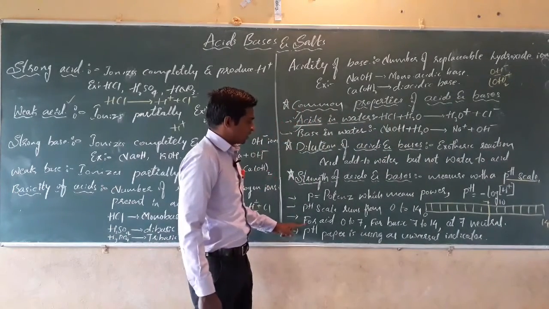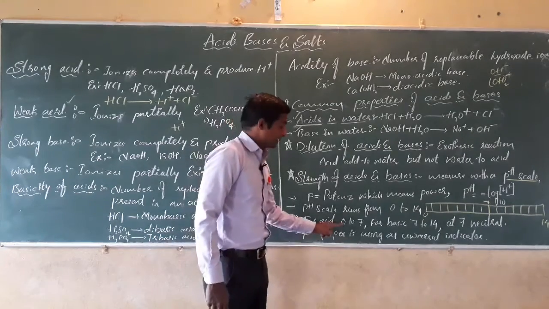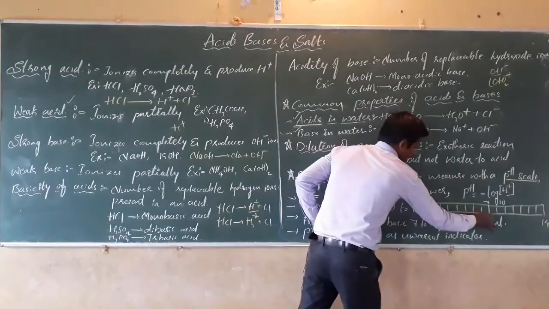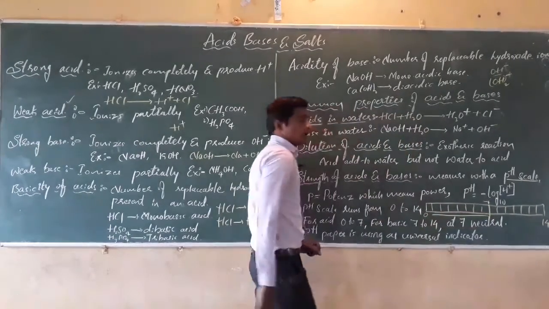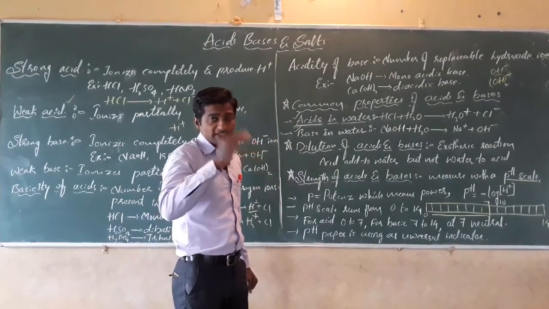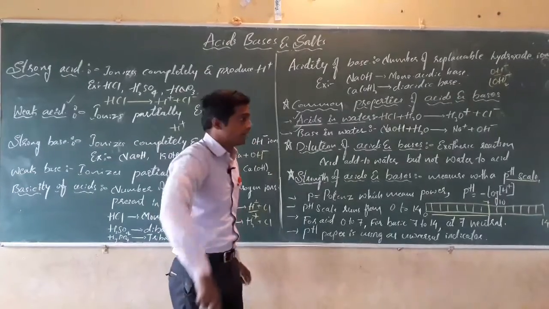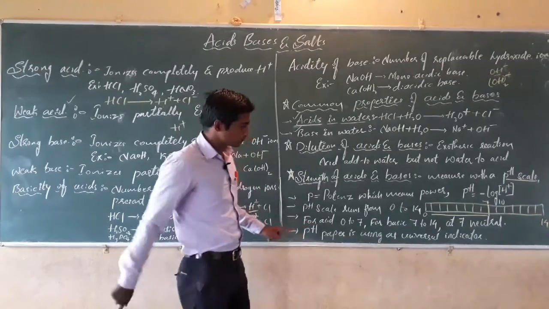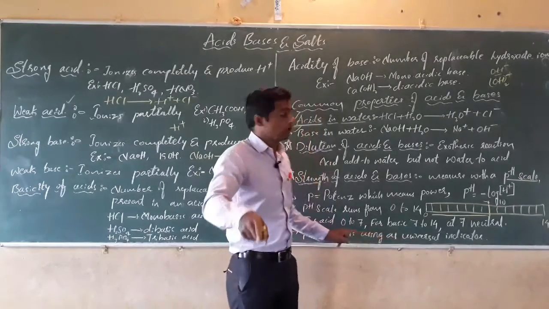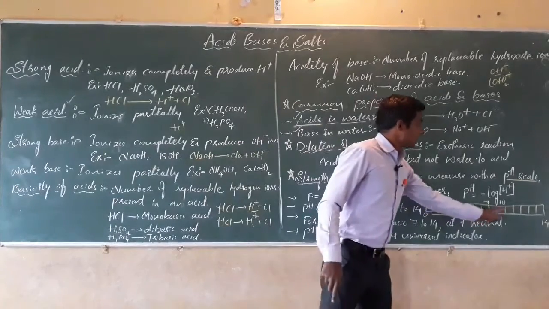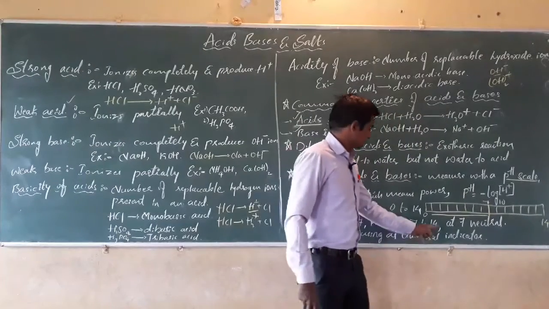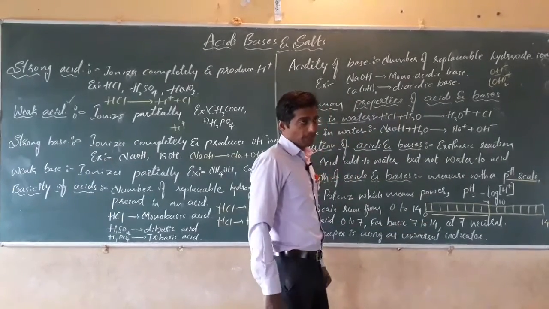See what happens, dear students, for an acidic solution: the reading begins from 0 to 7. Whatever solution shows a reading below 7, in between 0 and 7, we can say that the solution is acidic. If the pH reading is above 7 and below 14, in between 7 and 14, we can say that the given solution is basic.